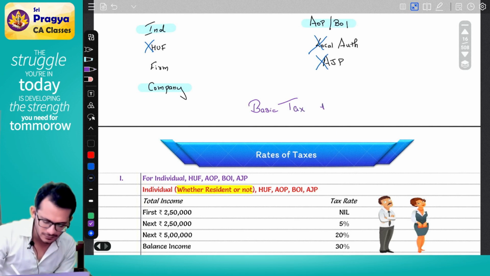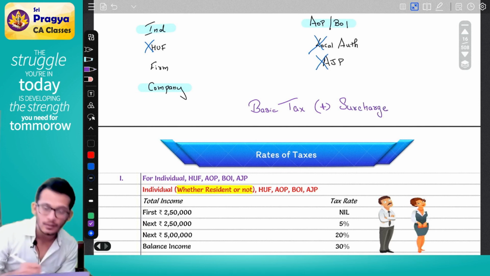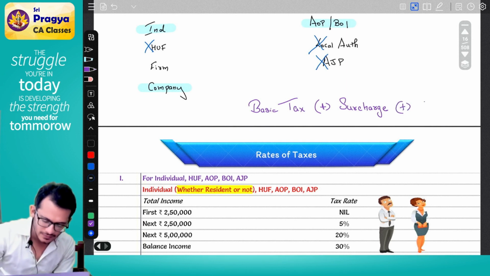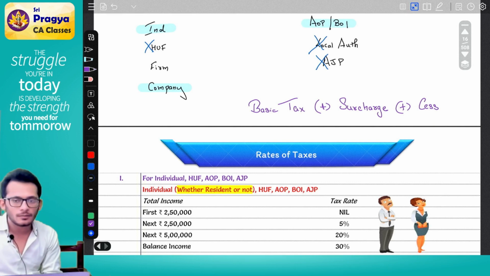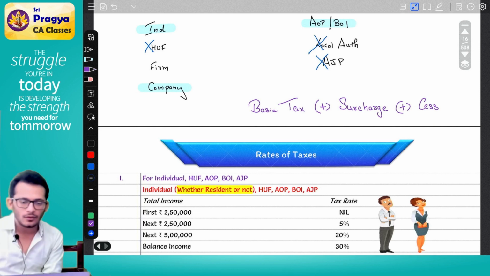Next one is called surcharge, and the next one is called cess. Yes, we have 3 components. Rahul, what is basic tax?